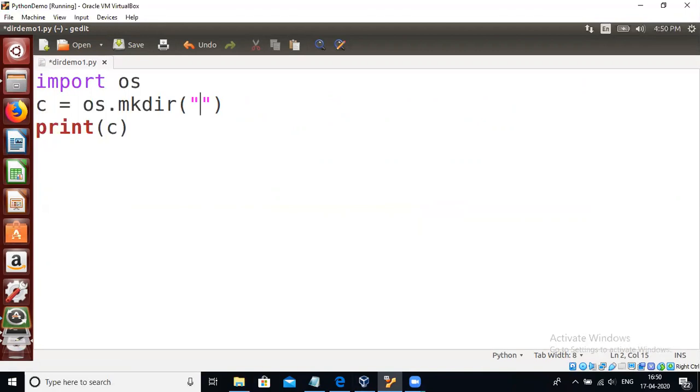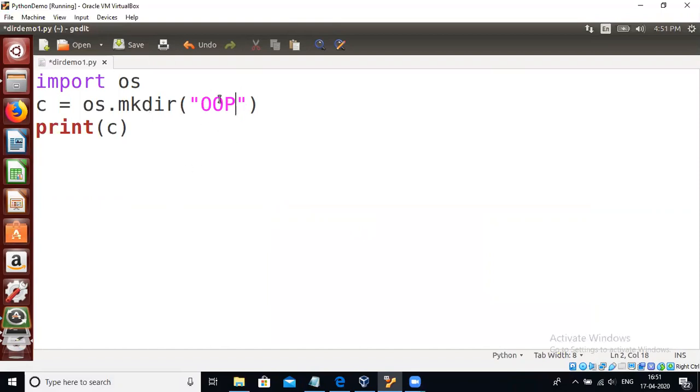Suppose I want to create an OOP directory inside the home, because the default directory is home, and that's why this directory will be created by default inside the home directory, right?